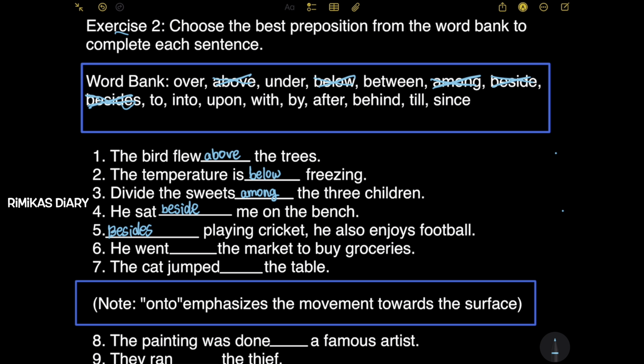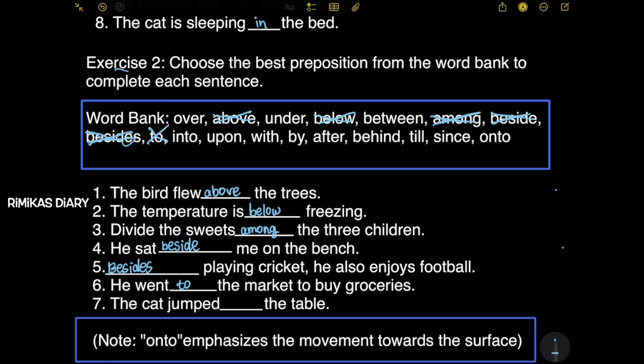Next, he went dash the market to buy groceries. So he went to the market to buy groceries. Next, the cat jumped dash the table. So it will be on to. So I'm going to cross it off.